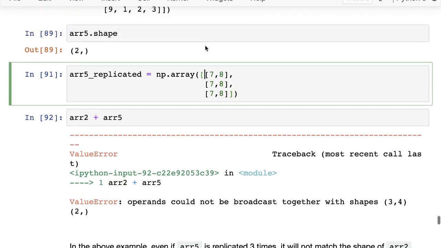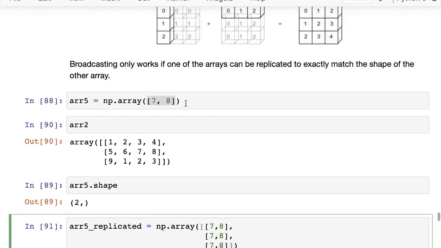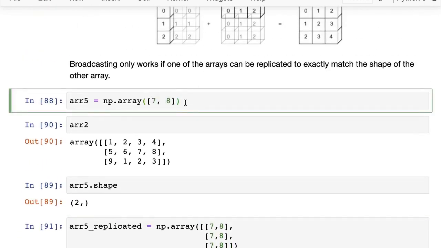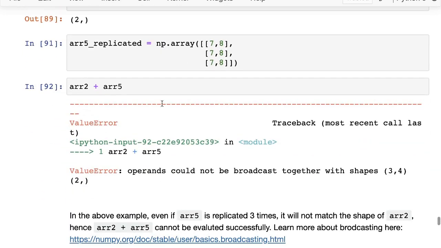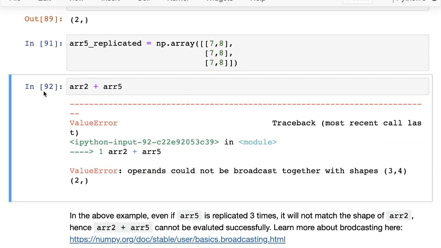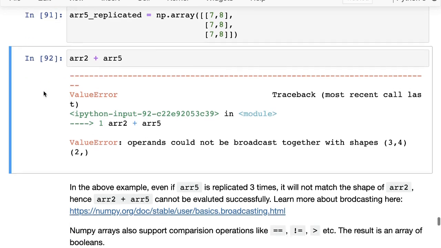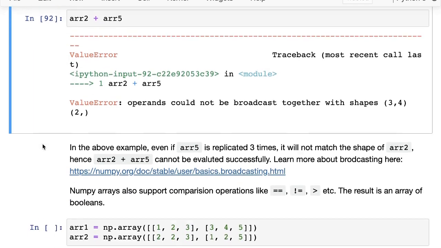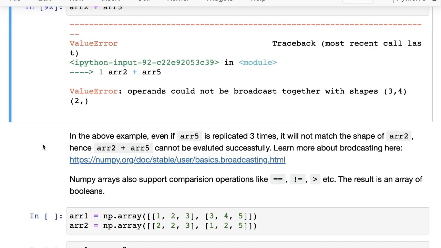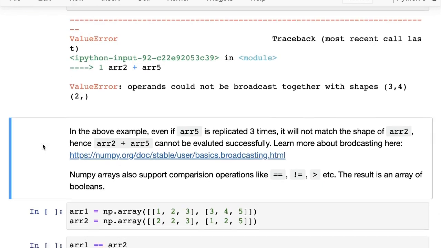So just try it with a few examples. Try it with 2-dimensional arrays, try it with 3-dimensional arrays. Maybe take a 3-dimensional array and try to add a 1-dimensional array to it and see what happens. Okay. In general, this is true with most things, but specifically with NumPy, the more you experiment with these things, the better you understand it. You can listen to somebody explain these things for hours together, but you will not get how it works unless you experiment with it and see how it breaks. And that's very important.